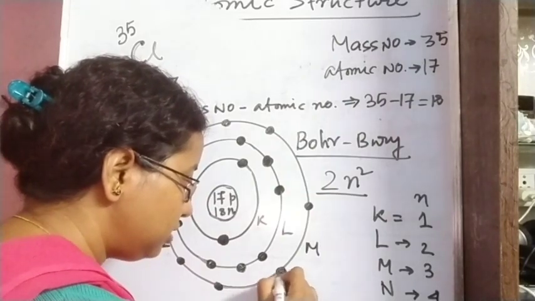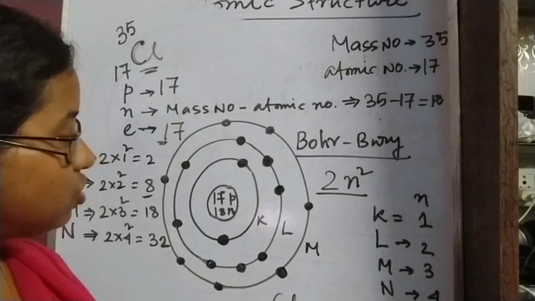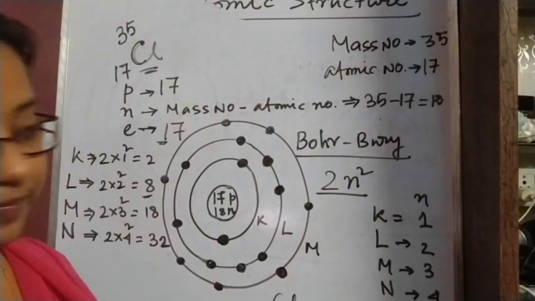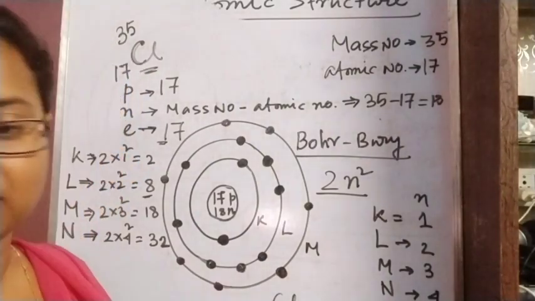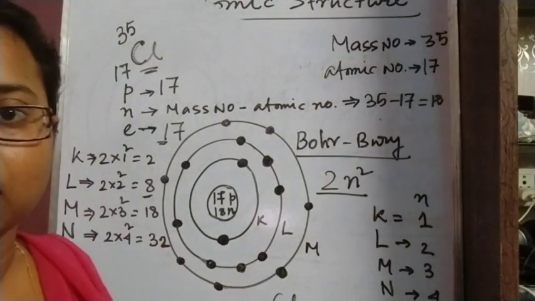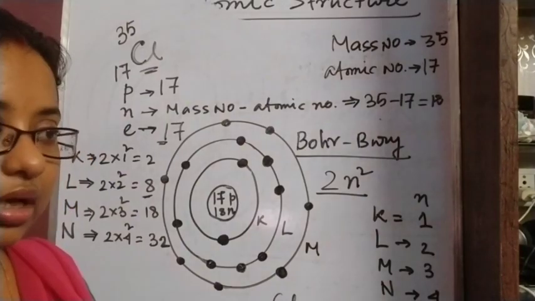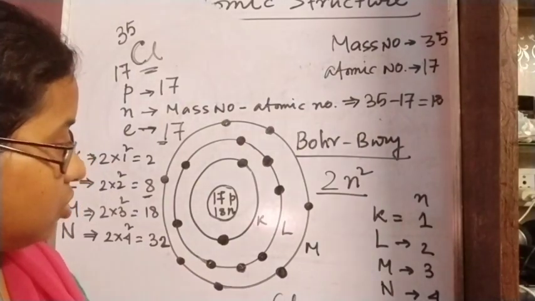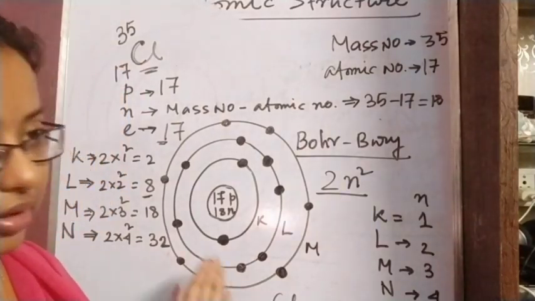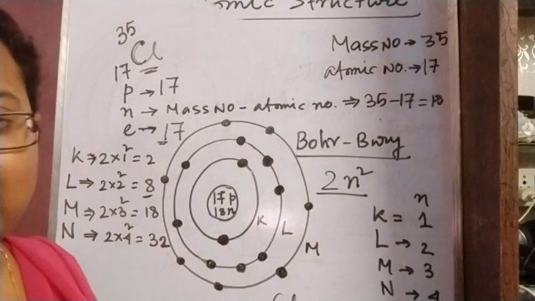An atom always wants to attain stability. To attain stability, they can lose or gain electrons, they can attract or give out electrons. For this reason they will form ions, cations and anions.